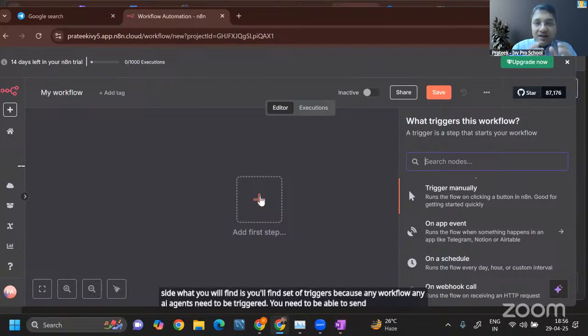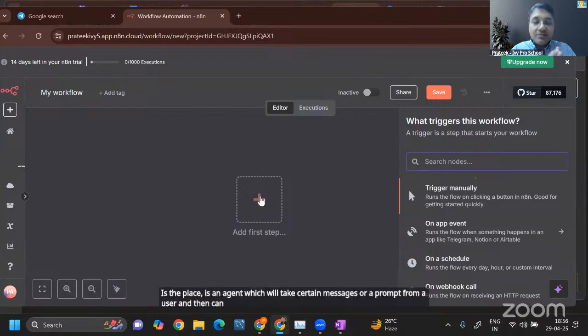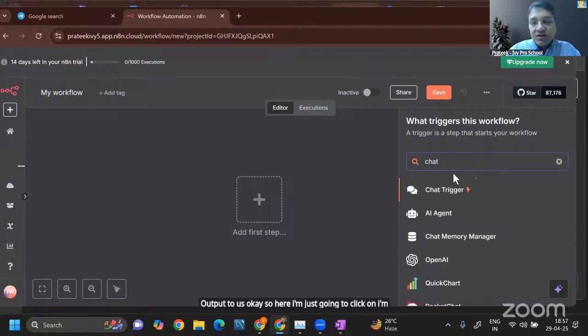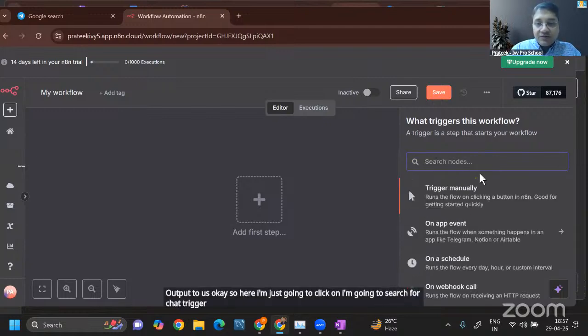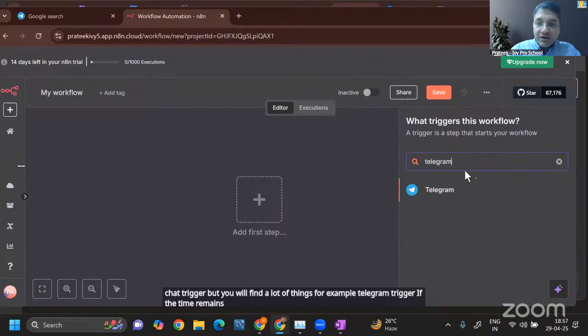For example, a very simple AI agent that we are creating today is an agent which will take certain messages or a prompt from a user, then go to Google, search something, and send that result to an LLM, an AI model, which processes it and gives us a very nice natural language output. Okay. So here, I'm going to search for chat trigger. But you will find a lot of things, for example, Telegram trigger. If time remains at the end, then we'll talk about Telegram trigger as well.